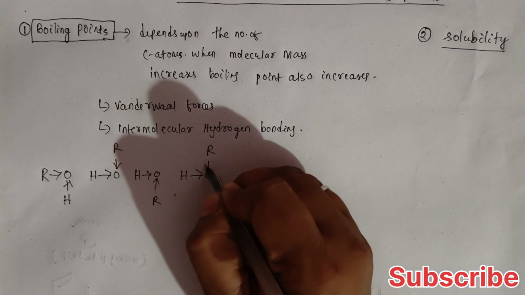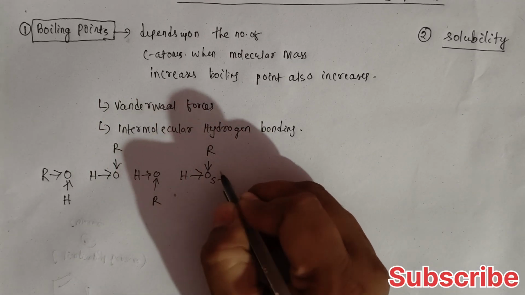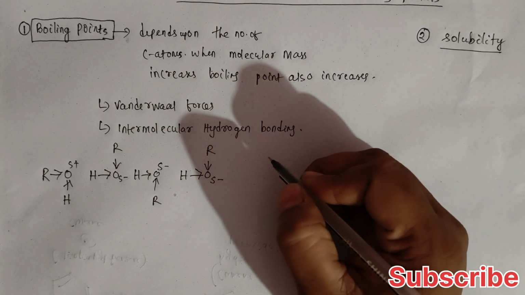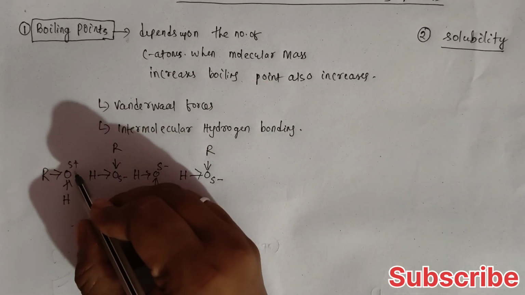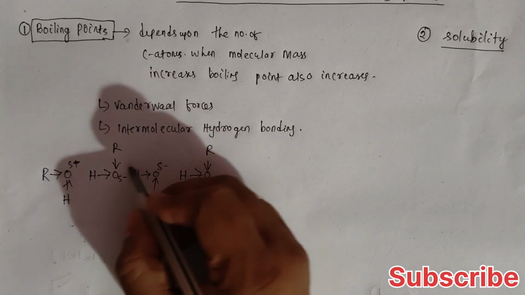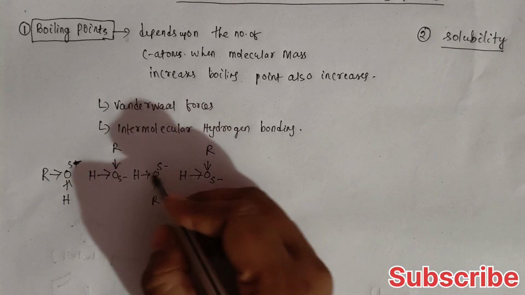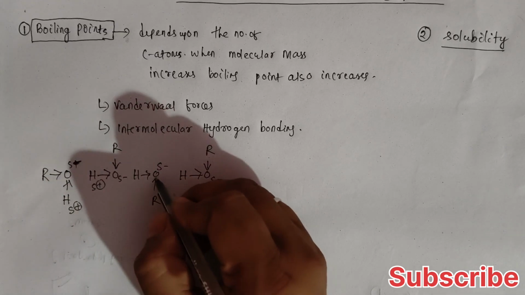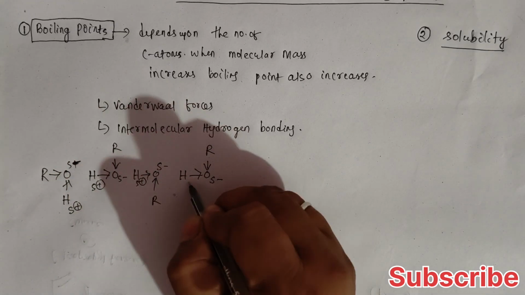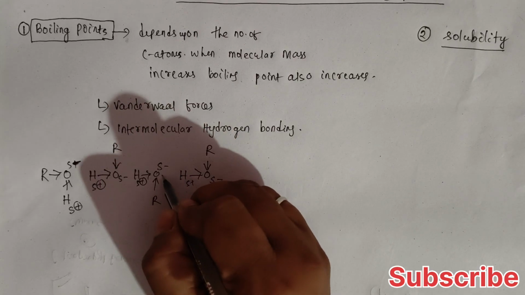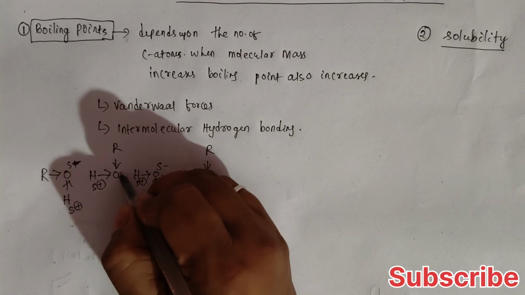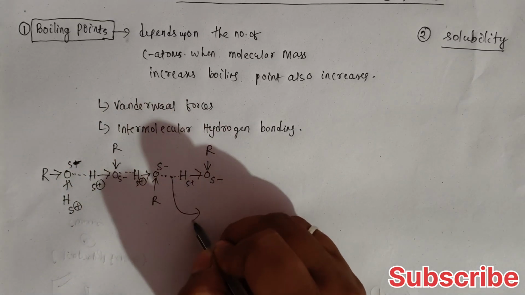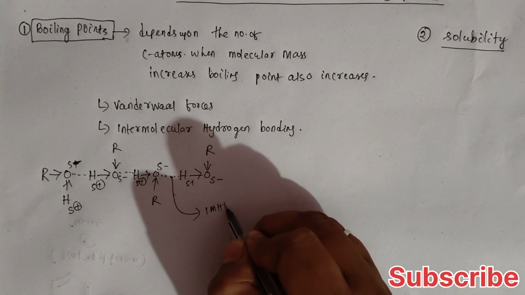An element which is more electronegative attracts the electron pair towards itself. So when it attracts the electron pair, it acquires a negative charge, and hydrogen acquires a positive charge. So here there is an attraction between oxygen and hydrogen, and this dotted bond is called intermolecular hydrogen bonding.